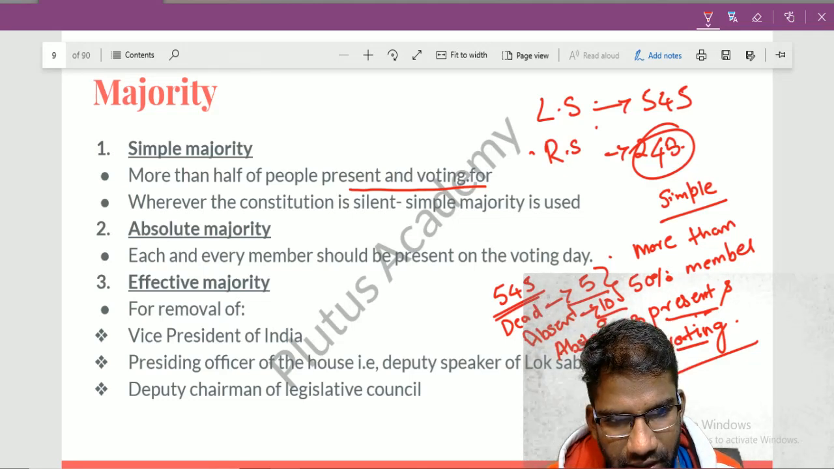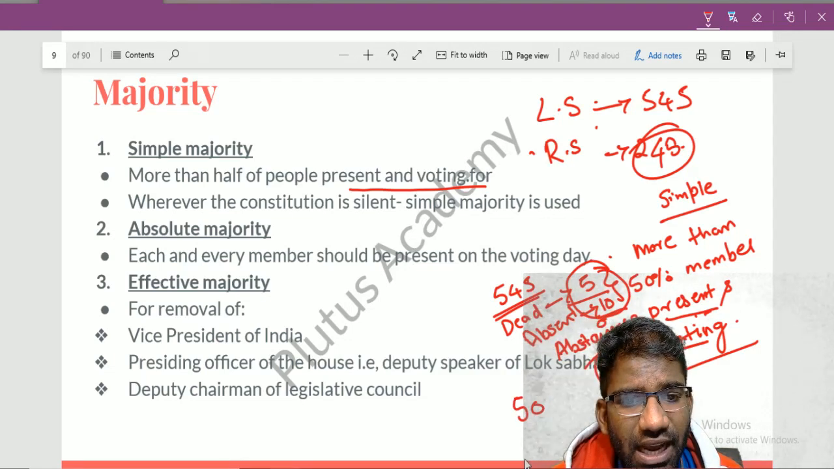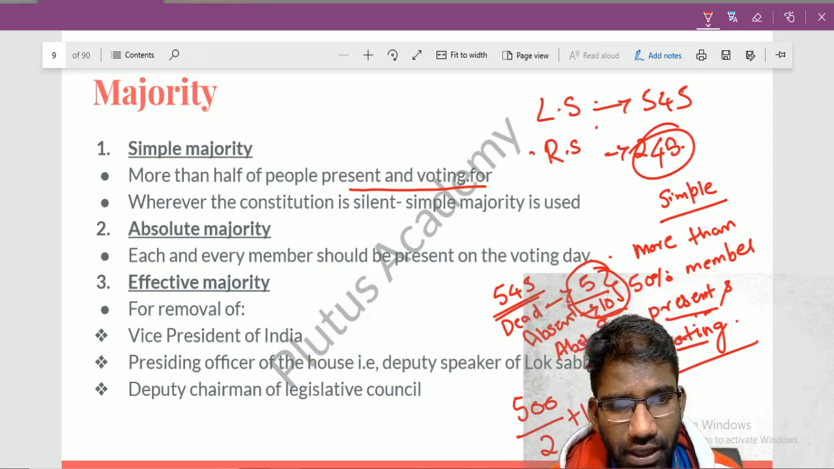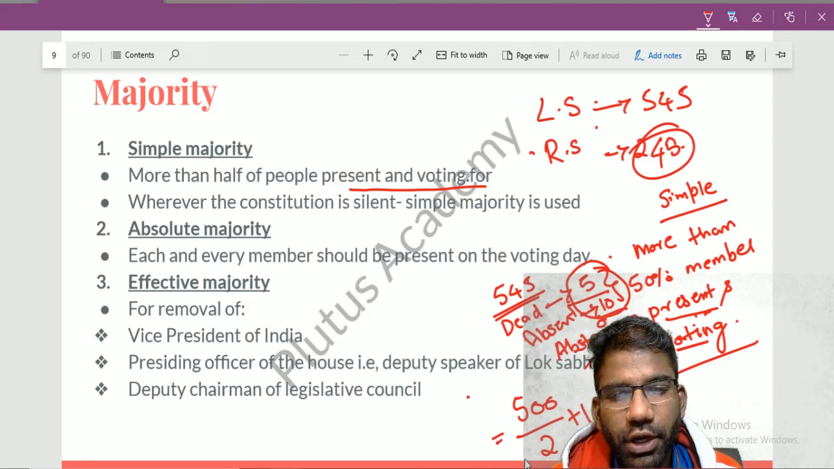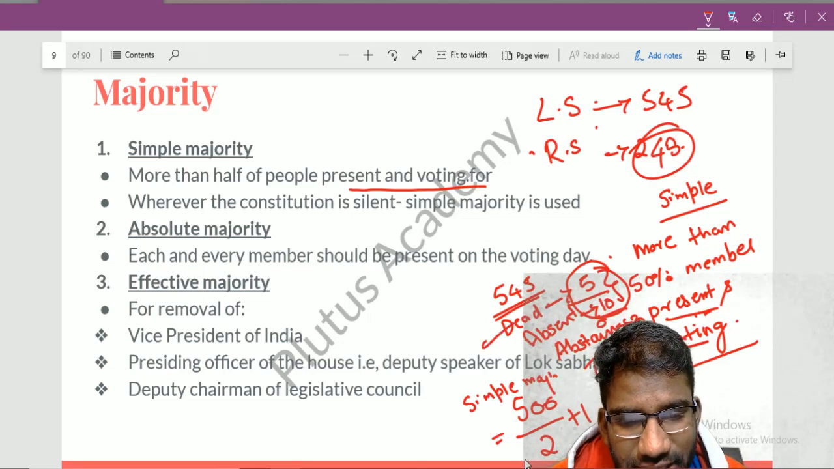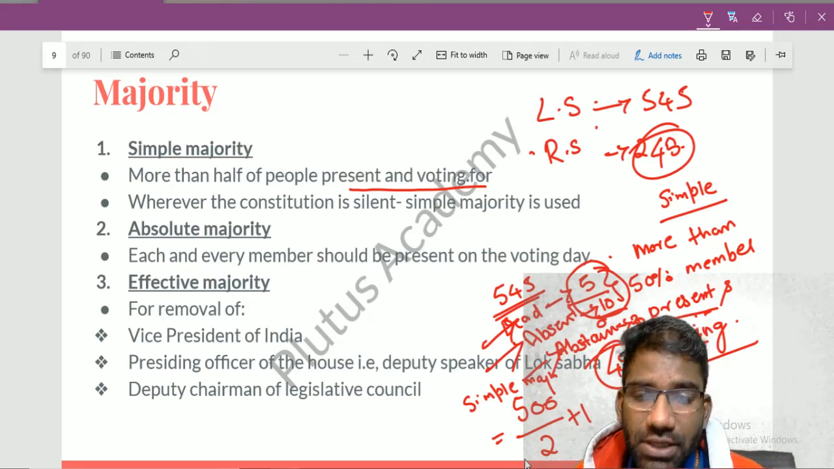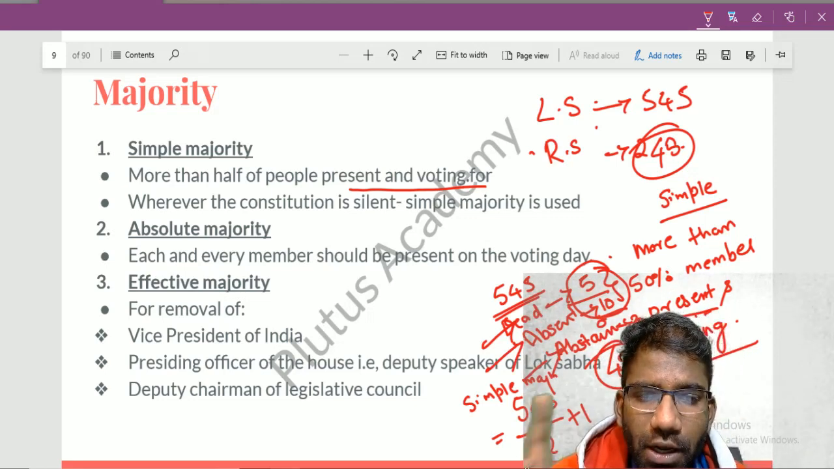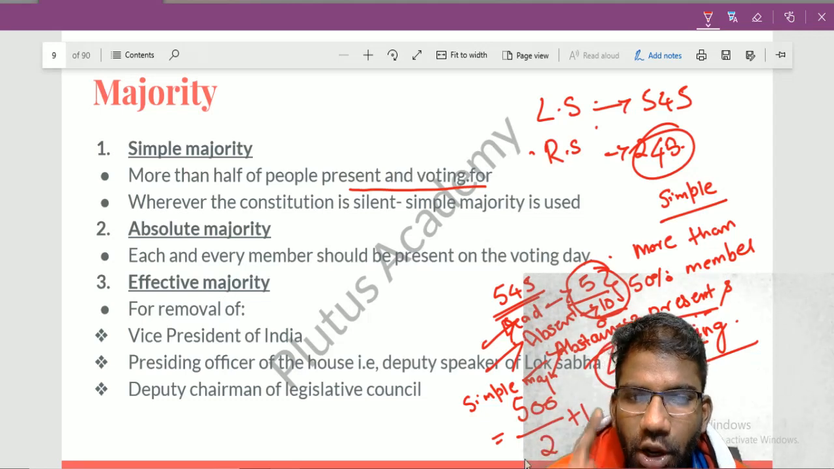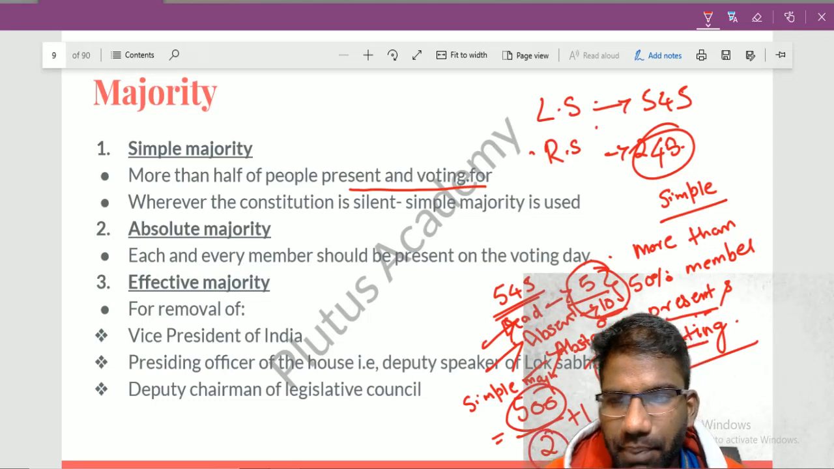So a total of 45 members are not there. So how many members are left? Only 500. More than half of this 500 will give a simple majority. We are not considering people who are dead, absent, or abstained. We are considering only those people who are present and voting. So more than half of 500 will give us a simple majority.